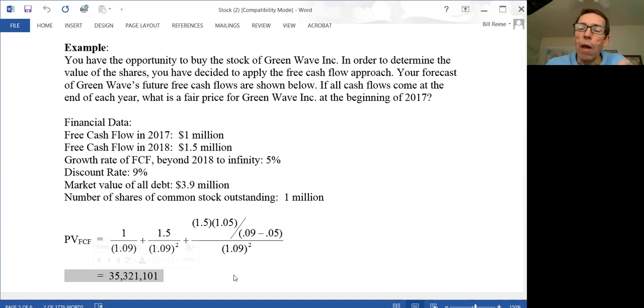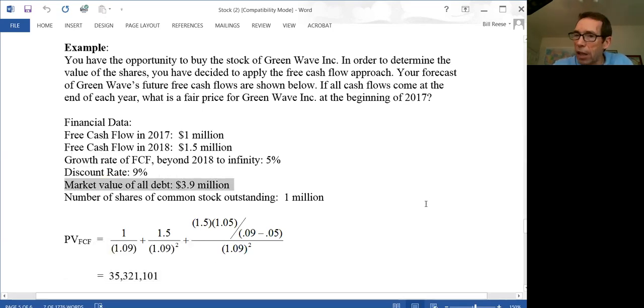It's the market value of the equity plus the market value of the debt, because it's the present value of everything that goes to the debt holders and everything that goes to the stockholders. So if our goal is to find the value of the stock, we have to subtract from this the value of the debt. Well, that was given to us in this problem right there.